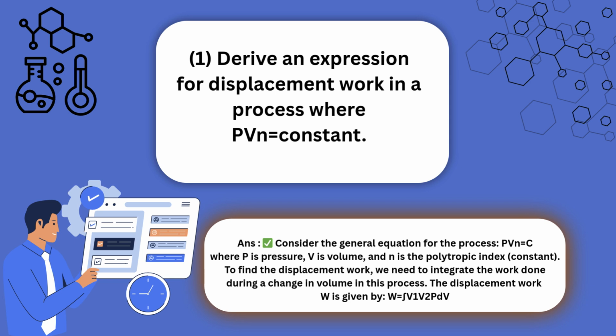Consider the general equation for the process, PV^n equal to C, where P is pressure, V is volume, and n is the polytropic index, constant. To find the displacement work, we need to integrate the work done during a change in volume in this process. The displacement work, W, is given by W equal to the integral from V1 to V2 of P dV.